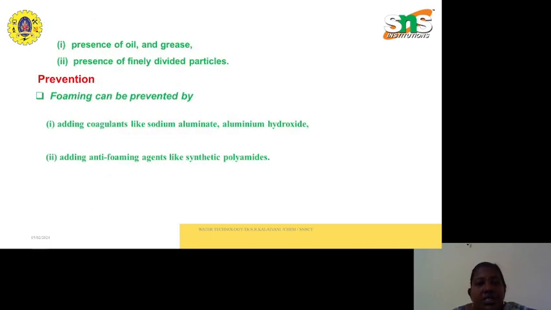Then the remaining problems, that means caustic embrittlement and boiler corrosion, will be discussed in another session.